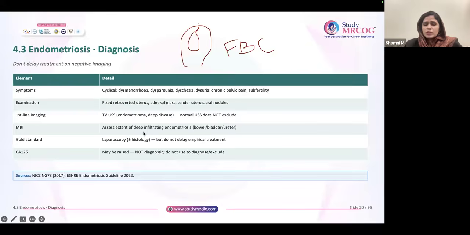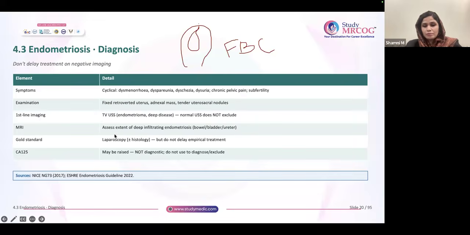MRI can be used to understand whether there is deep infiltrating endometriosis or not. If you're suspecting deep infiltrating endometriosis, for example, the patient has lots of bowel symptoms, bladder symptoms, or in ultrasound you're seeing hydronephrosis, so you're suspecting deep endometriosis, always go for an MRI. Don't skip MRI there. What is the gold standard, especially to diagnose the peritoneal disease?